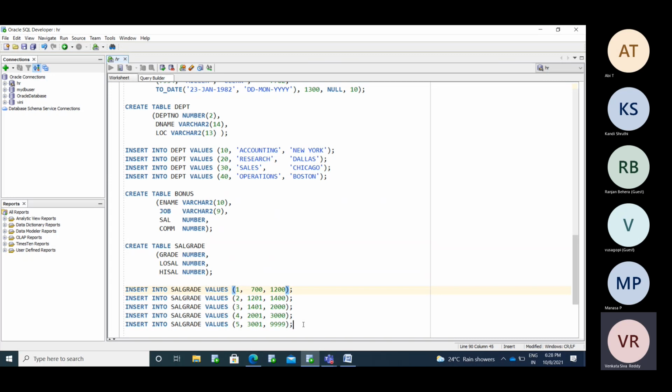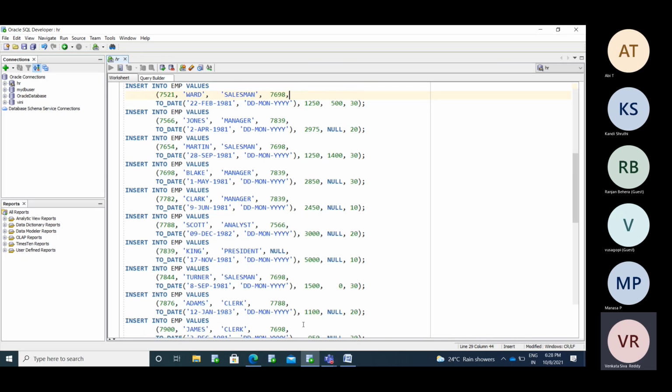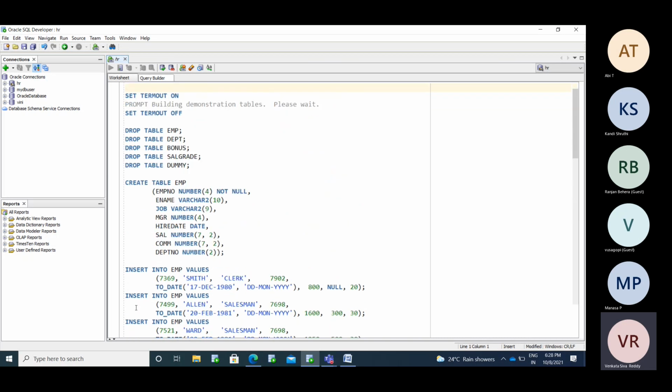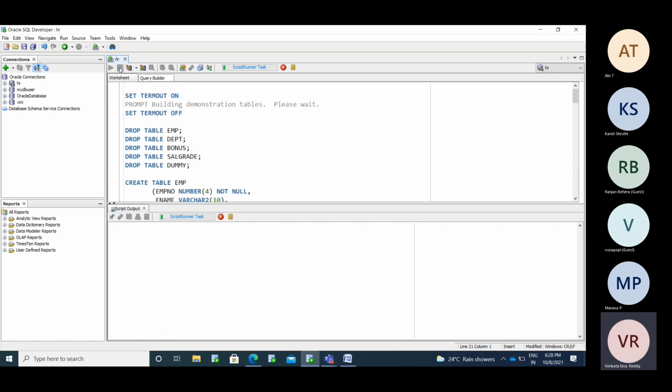Like this, we are maintaining the sal grade table. In the first table, we have the employee table, which has the employment information: employee number, employee name, job, manager (who is the manager of that employee), hire date, salary, commission, and department number. So these are our demo tables. Now I am creating this.